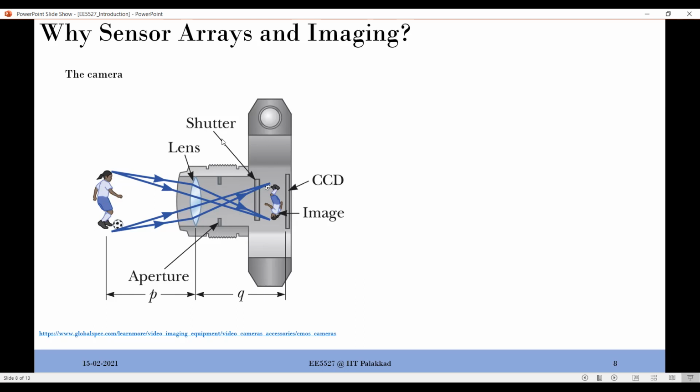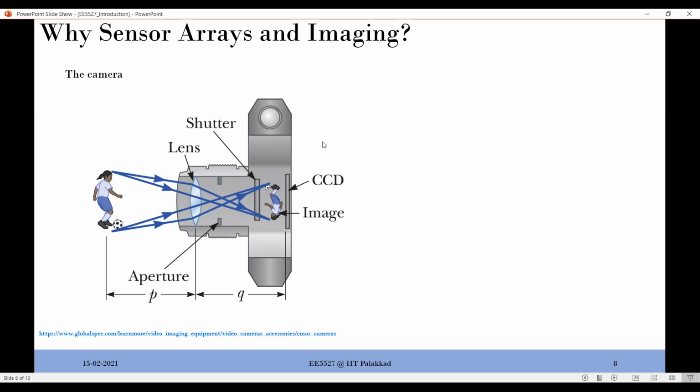And those who are professionals in camera already know the importance of the shutter speed, right? The duration that you allow light to fall on your sensors is what is controlled by the shutter. If you don't have a shutter, then over time all the sensors will have the same intensity, so that won't help you to picture. To picture, you have to control the intensity and measure the intensity of light falling for a fixed amount of time. That fixed amount of time is decided by your shutter.